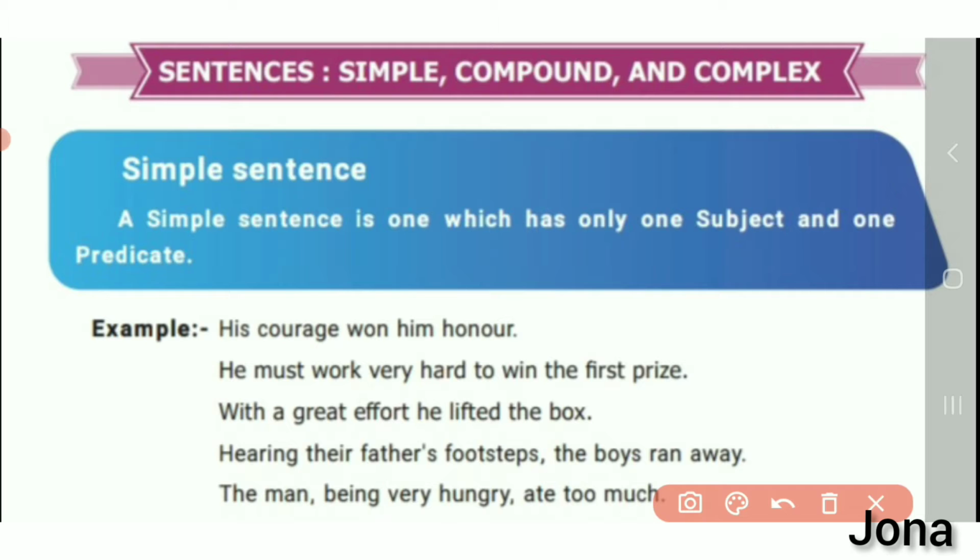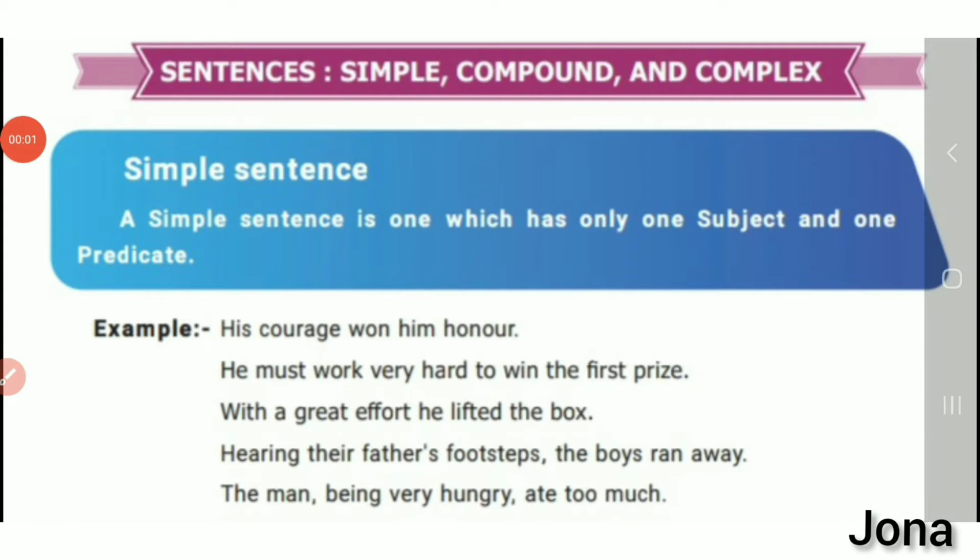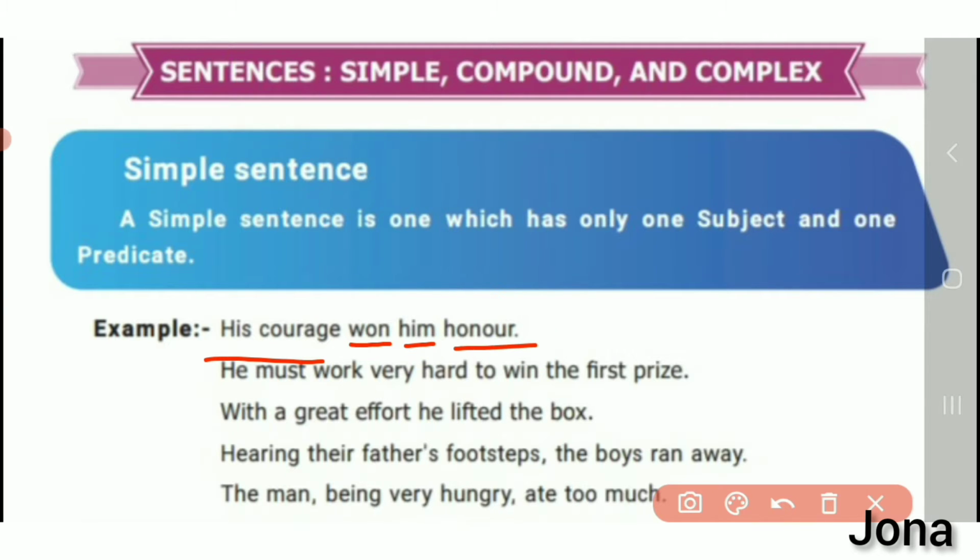His courage won him honor. He must work hard. Let me see the examples one by one. First sentence, his courage won him honor. His courage is the subject, won is the verb, him is the object and honor is the object only. Here we can say this sentence has only one subject, his courage, and the remaining part is the predicate. So, as per the definition, a simple sentence is one which has only one subject and one predicate.